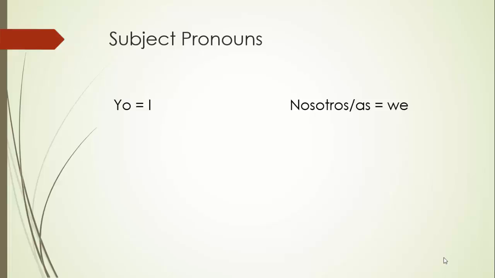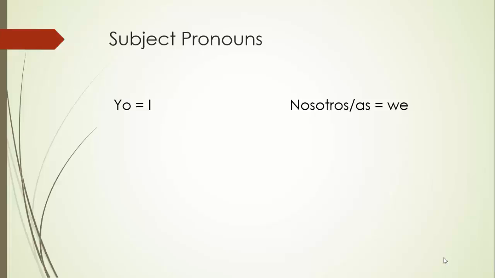So in Spanish, the first thing we're going to have to know are the subject pronouns. So we'll start out with first person. You've heard that term when you were writing papers for college and for high school. The teacher probably always said to you, don't use first person, use third person. Well, first person singular is I, and in Spanish, the word for I is yo. First person plural is we, and in Spanish, the word for we is nosotros or nosotras.